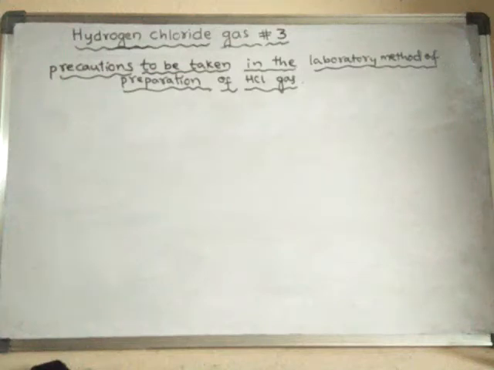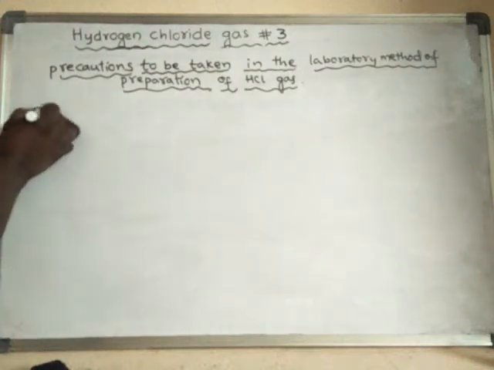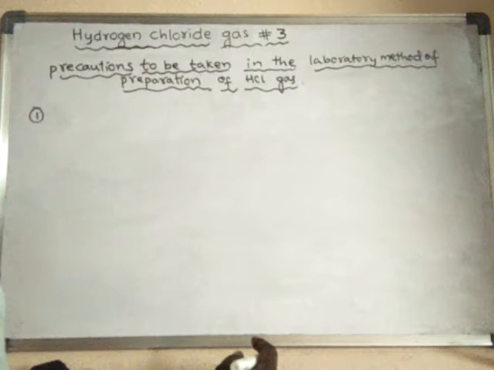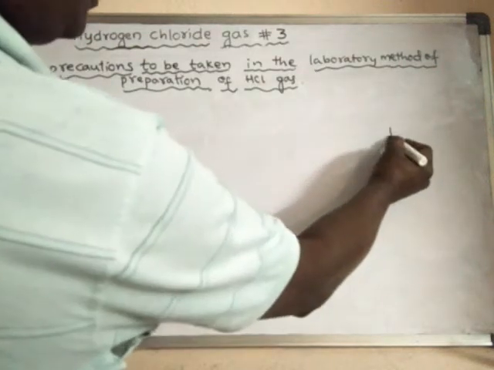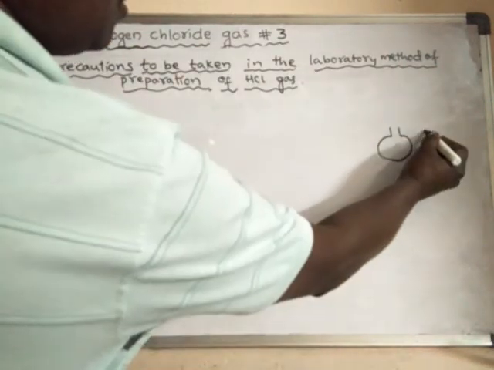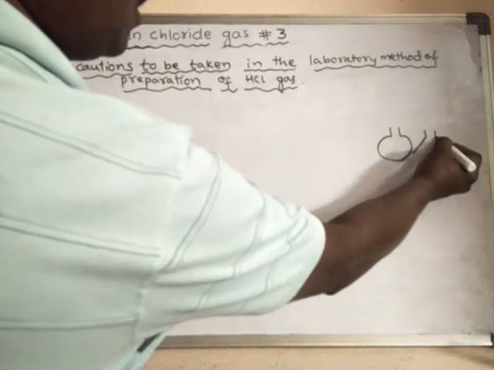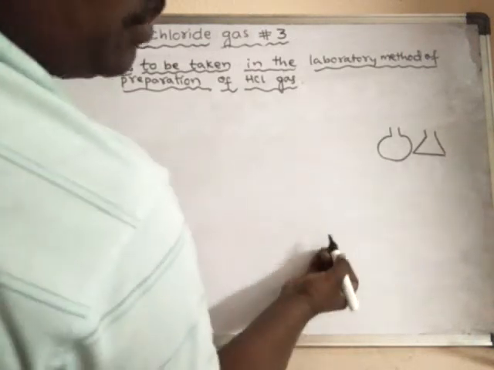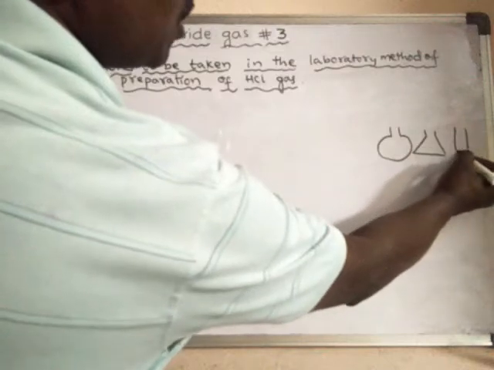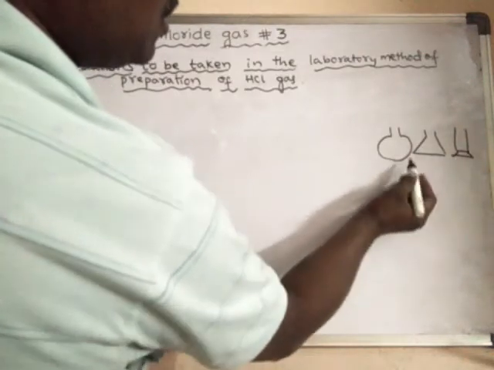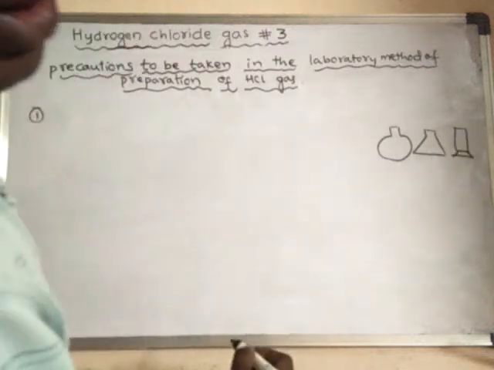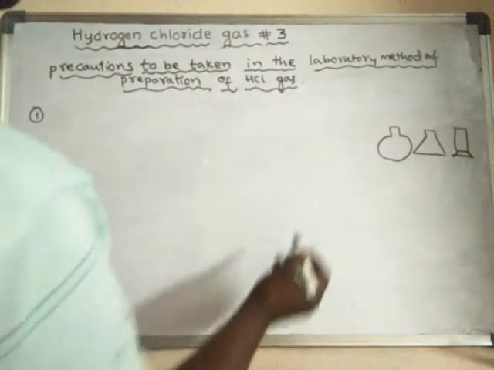First of all, the apparatus which we use, maybe a round bottom flask, or a conical flask, or a gas jar, all these things should be in perfectly dry conditions.